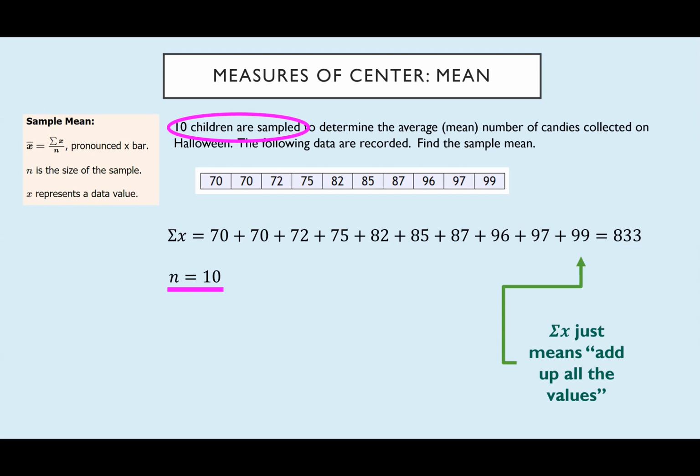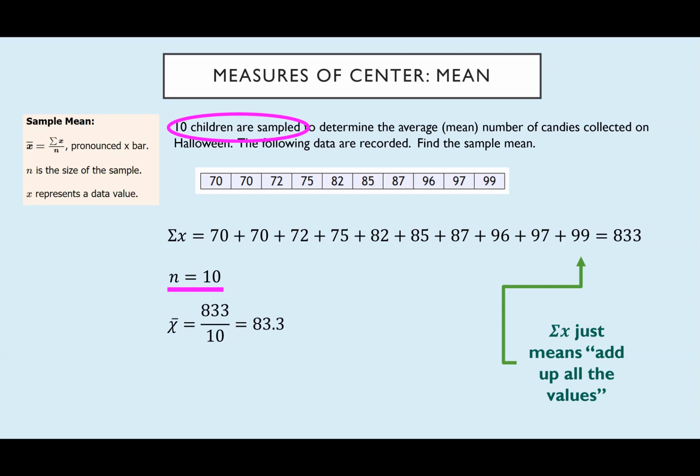Next, we need to know our sample size. First of all, it's given to us in the statement of the problem, but if it hadn't been given to us, we would have been able to simply count the number of data values we have. So we read that n is equal to 10. That's the size of our sample. So we just divide the sum of our data by our sample size, which gives us 833 over 10, which is 83.3. This is good. It actually came out to the correct rounding.